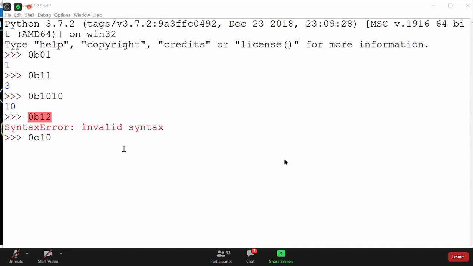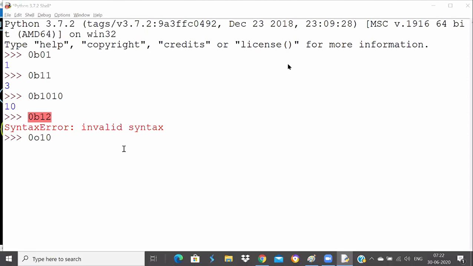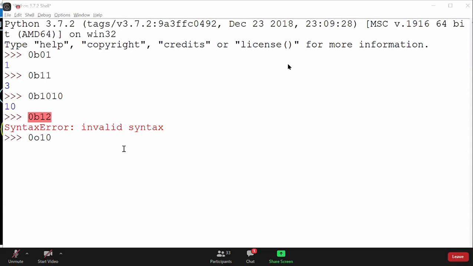Sir, in Python, if we write 01, it's not octal. Why is it not even decimal? Because it is actually octal representation, and decimal cannot start with 0. Decimal cannot start with 0. Okay, understood? So that's why it's neither octal nor decimal, and it ends up with an error. Now you see, when I say 0010, the output will be 8.